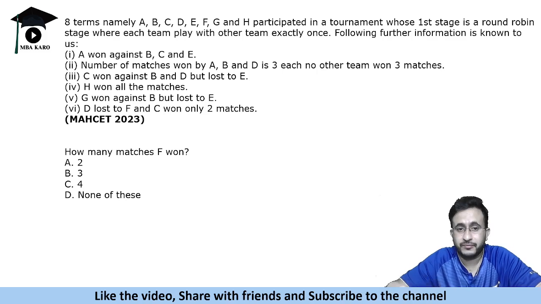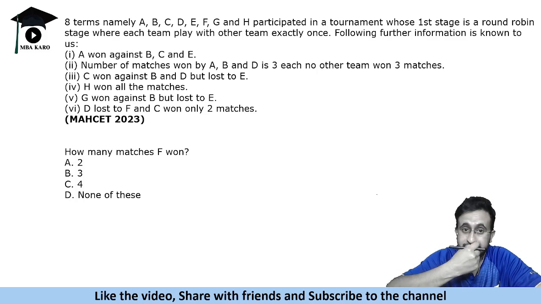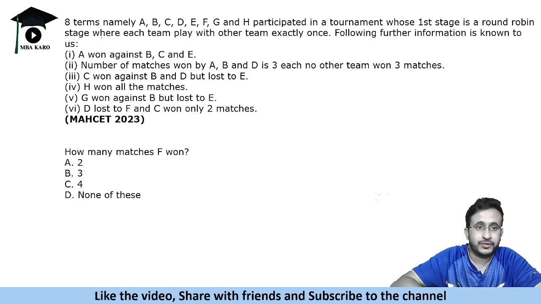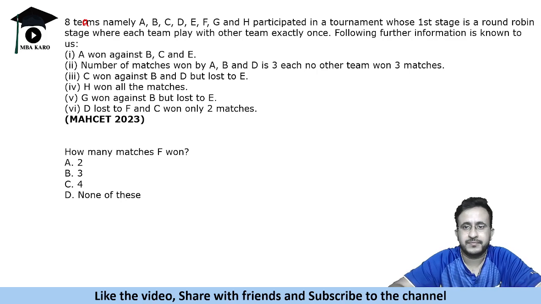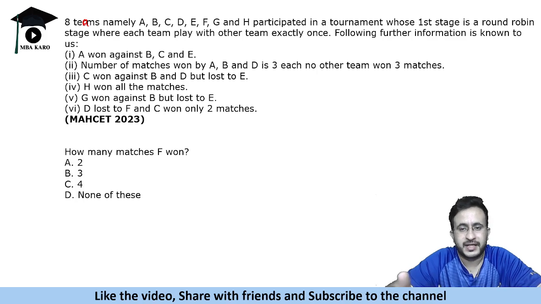Now, this is one which was asked in MNCT 2023, slot 2. It said that there are 8 teams, not terms, it is teams, and they participate in a tournament. First stage is a round robin stage where each team plays with every other team exactly once, right? So from round robin stage you should know that every team has one match with each other team. Following further information is known to us. A won against B, C, E, etc., given to us.